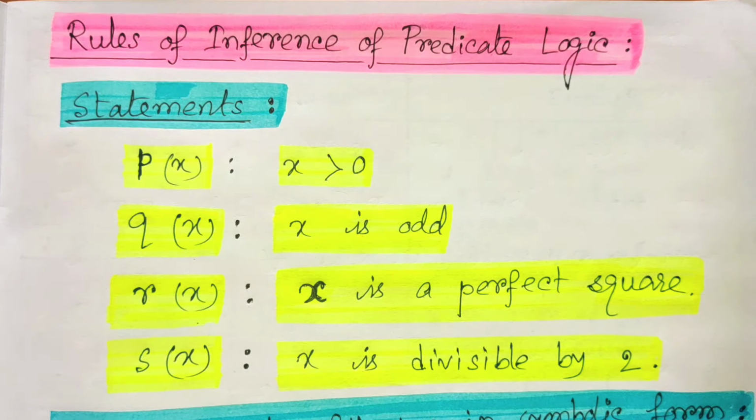In this video lecture, we are going to introduce the rules of inference of predicate logic. But before that, let me remind you that we already know what propositional logic is, what logical equivalence is, what an argument is, and how to validate arguments by using the rules of inference of propositional logic. When we come to predicate logic, we come to know about the predicate and the quantifiers. Why predicate logic is important, what the predicate and the quantifier are, and what their symbolic form is, we learned in our previous video.